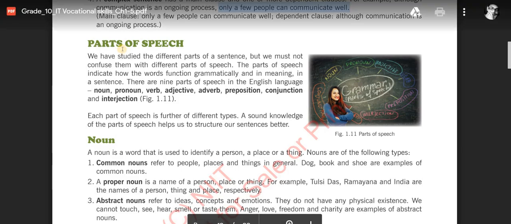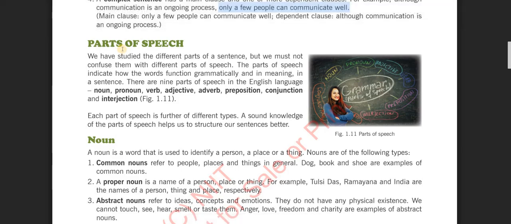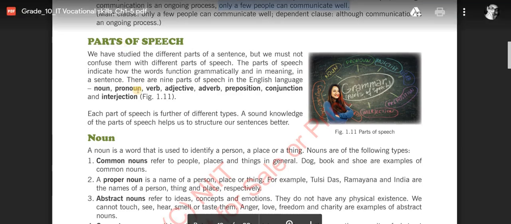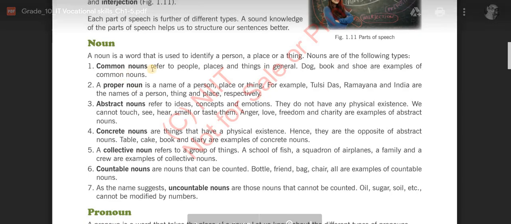Next one is parts of speech. Now, parts of speech we have studied already. We all know these parts of speech. What is noun, pronoun, verb, adjective, all this. So let's revise these things a bit. A noun is a word that is used to identify a person, a place, or a thing.